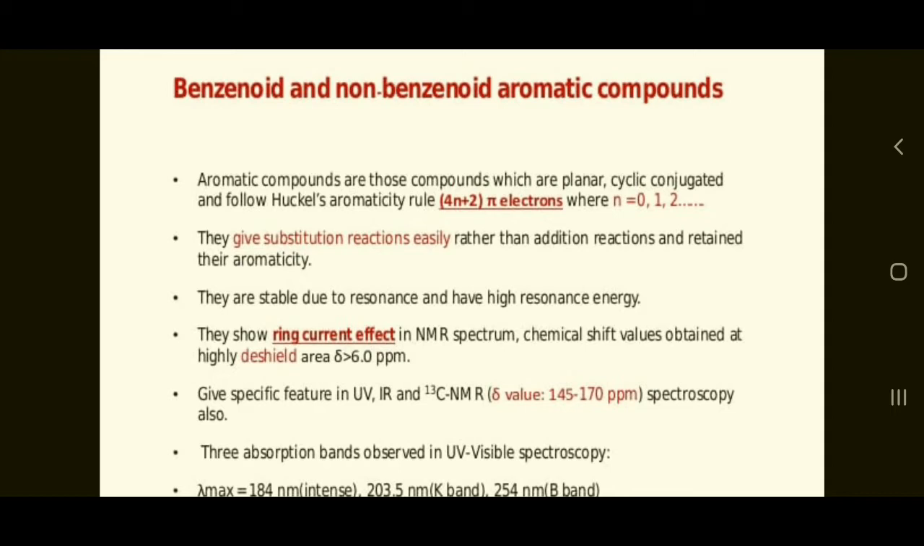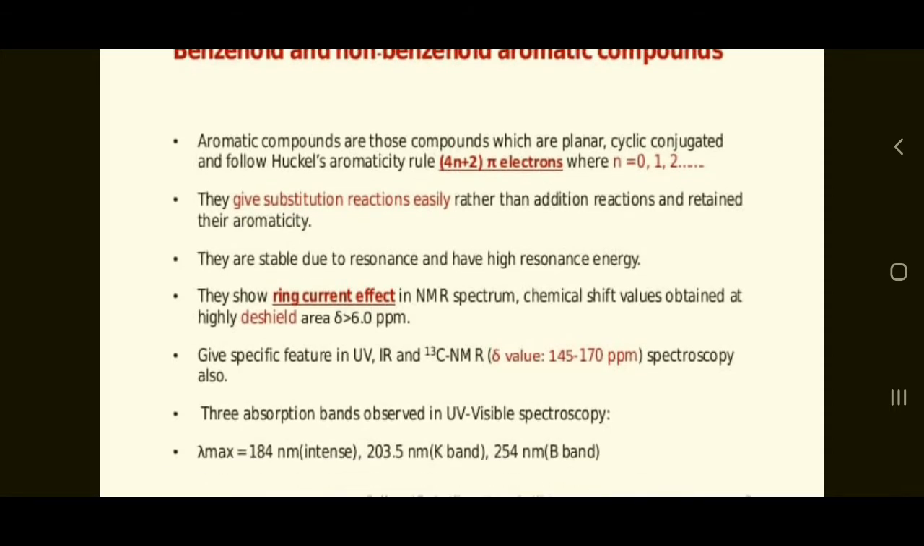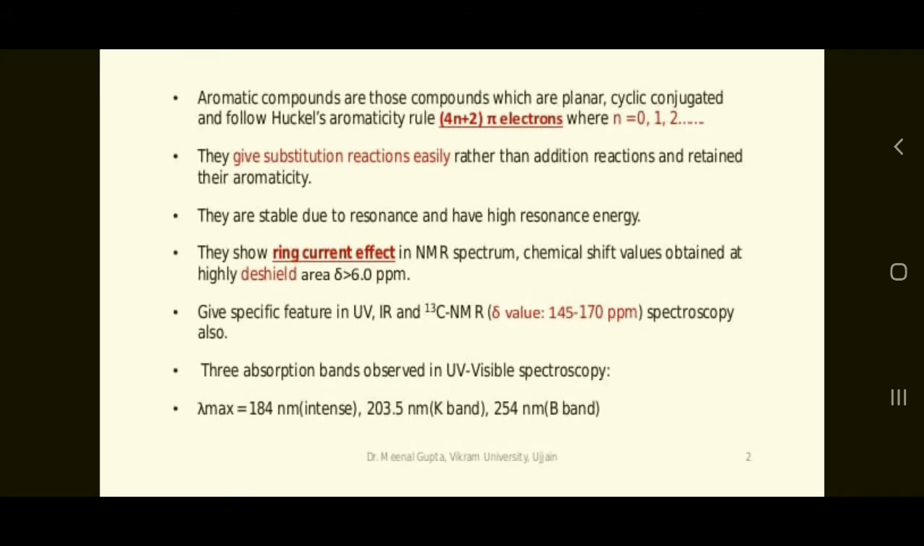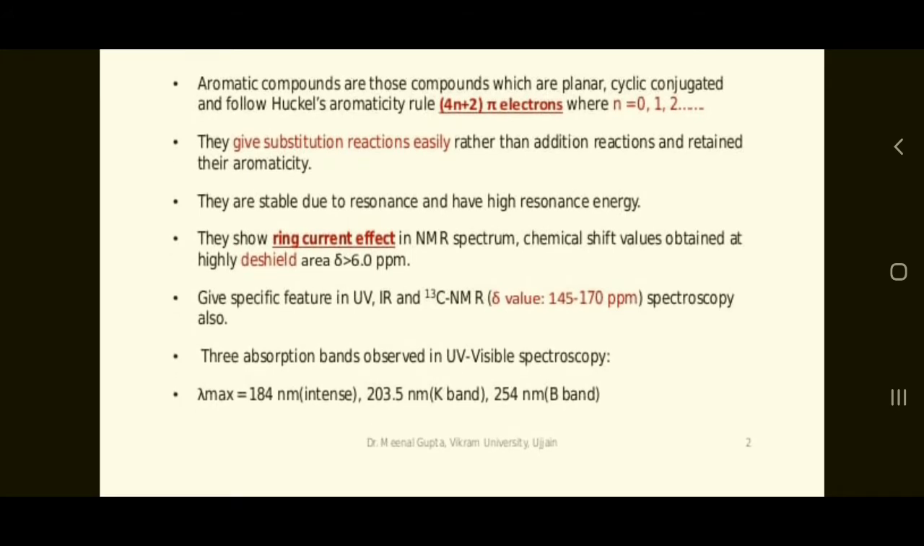They are also specific in UV and IR and 13C carbon NMR spectroscopy. Three absorption bands are observed in UV-visible spectroscopy. The lambda maximum is equal to 184 nanometers, 203 nanometers, and 254 nanometers.